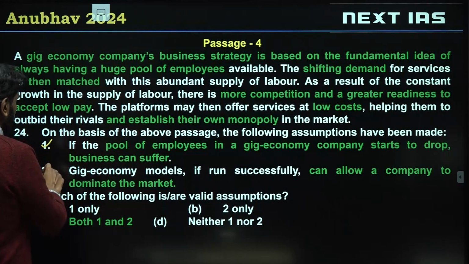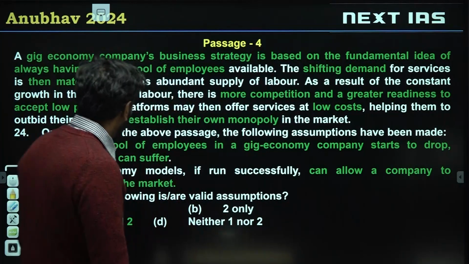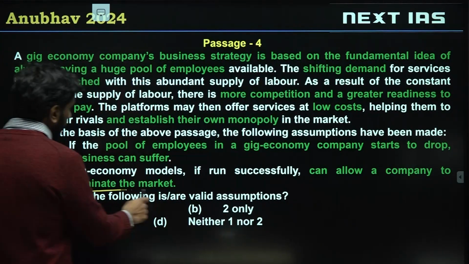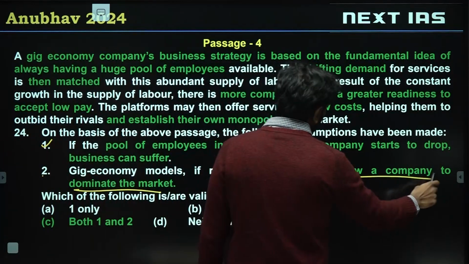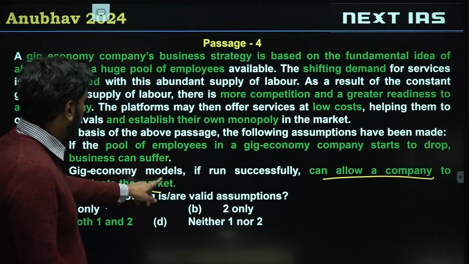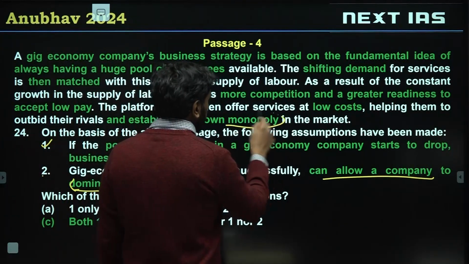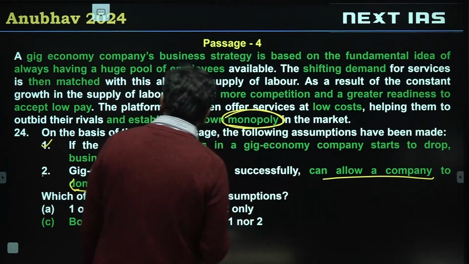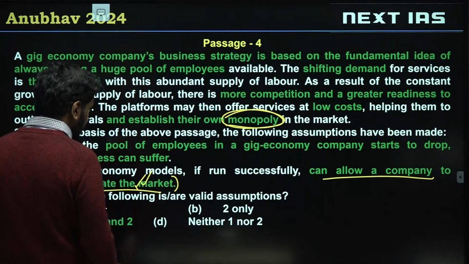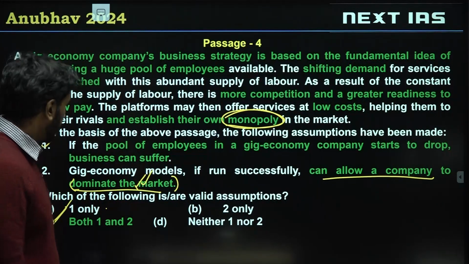So 1 is valid. 2, gig economy models, if run successfully, can allow a company to dominate the market. Allowing a company to dominate the market sounds wrong. Some students have gone with option A, but that's incorrect. Dominate the market is correct based on the fact that they can establish their own monopoly in the market. Monopoly meaning what? They're dominating the market. They're in control of the market. So C is the correct choice for question number 24.